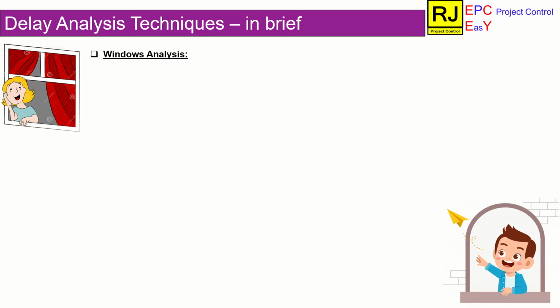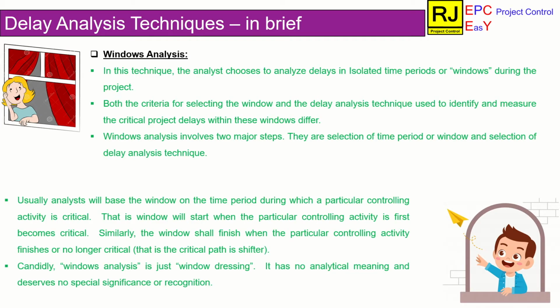Just for a lighter note, Windows analysis doesn't have its own technique. It borrows one of the techniques from retrospective time impact analysis. In this technique, a rectangle box will be superimposed over the Gantt chart to demarcate the time frame. The rectangle box is called the window.